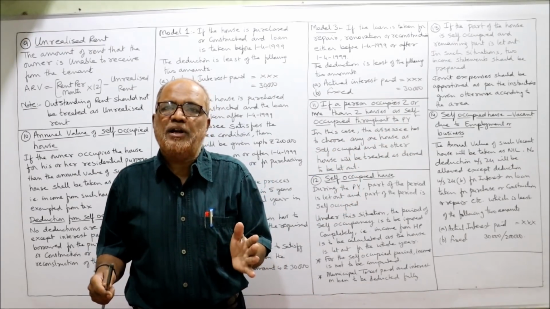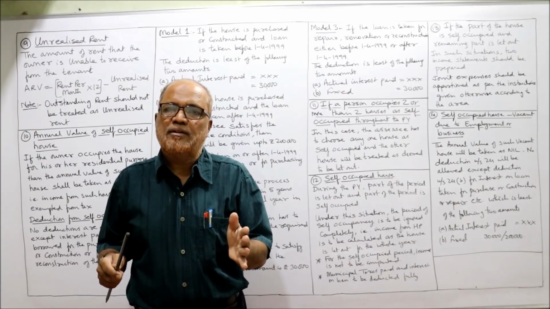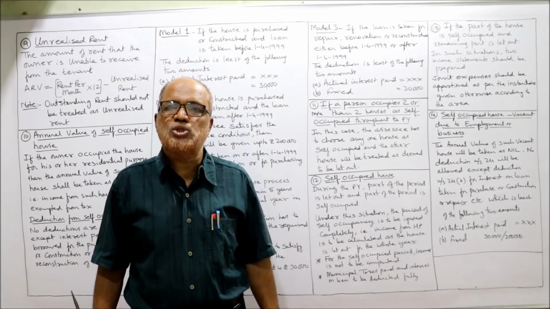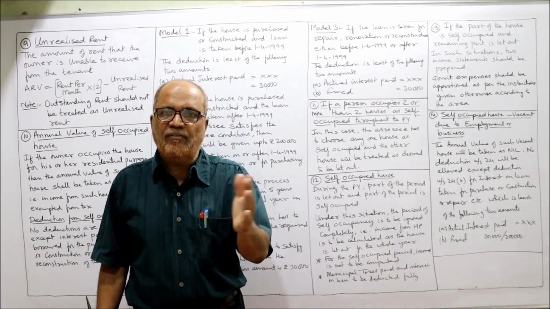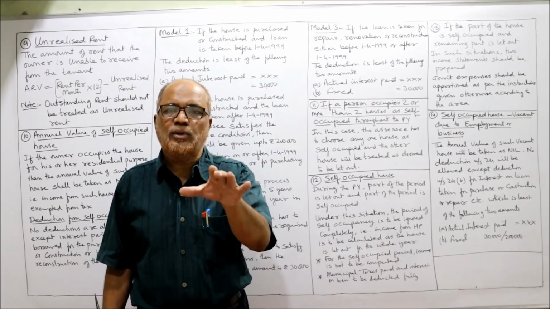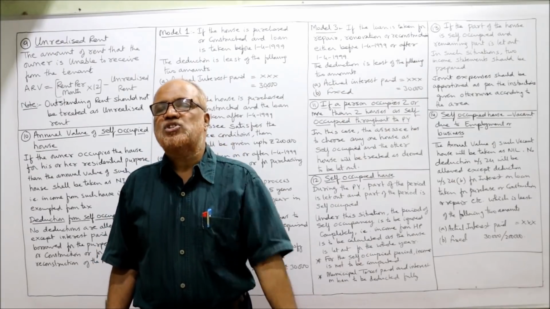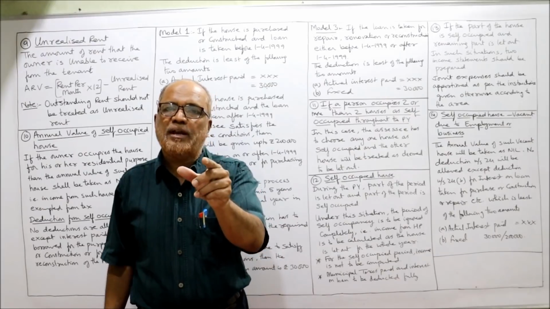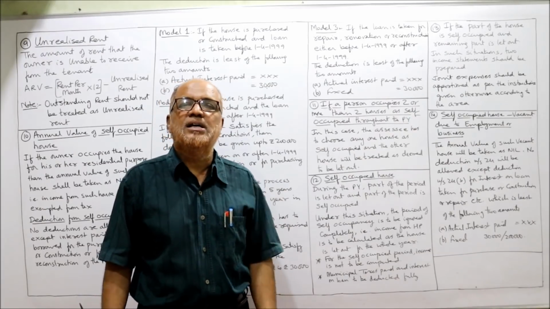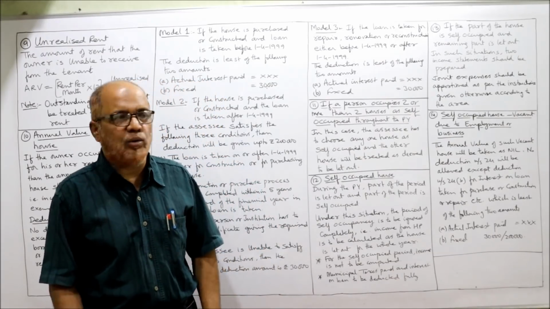Now the common expenditure, just like municipal taxes, has to be divided between these 2 houses, and other expenses like interest on loan will be divided in these 2 houses according to the instruction given in the problem. If instructions are not given, we have to see the area. Area-wise, common expenditure will be divided between the self-occupied house and the let out house.